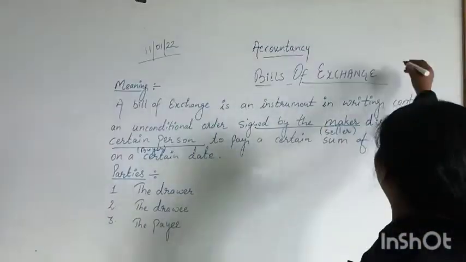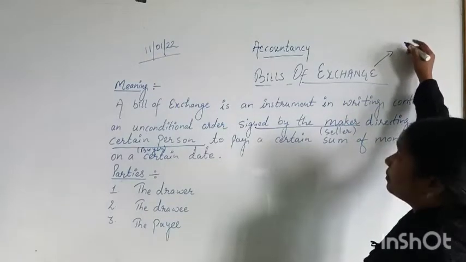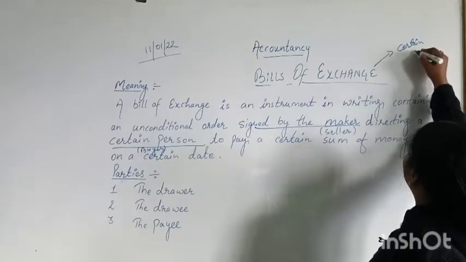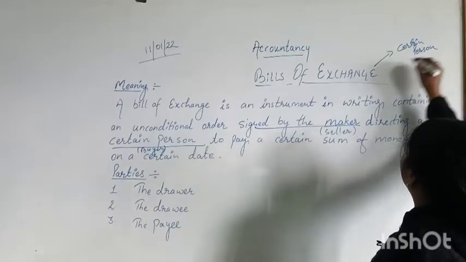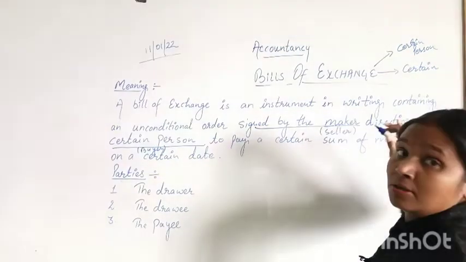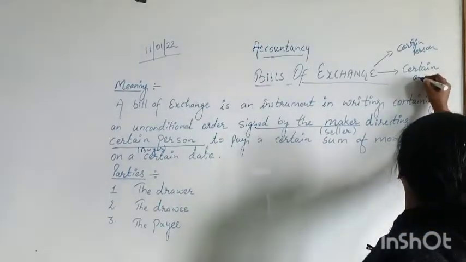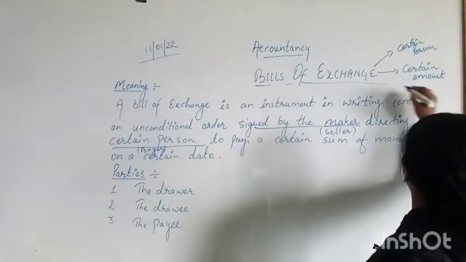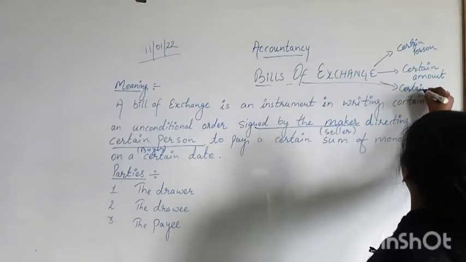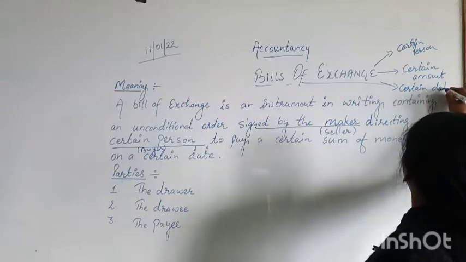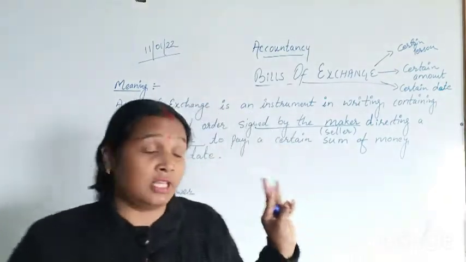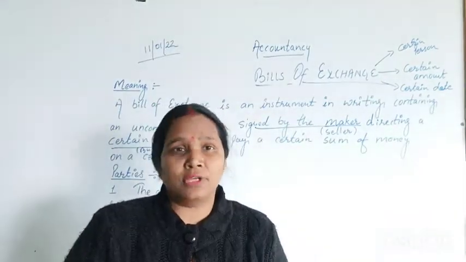What are these? A certain person, a certain amount, and third, a certain date.